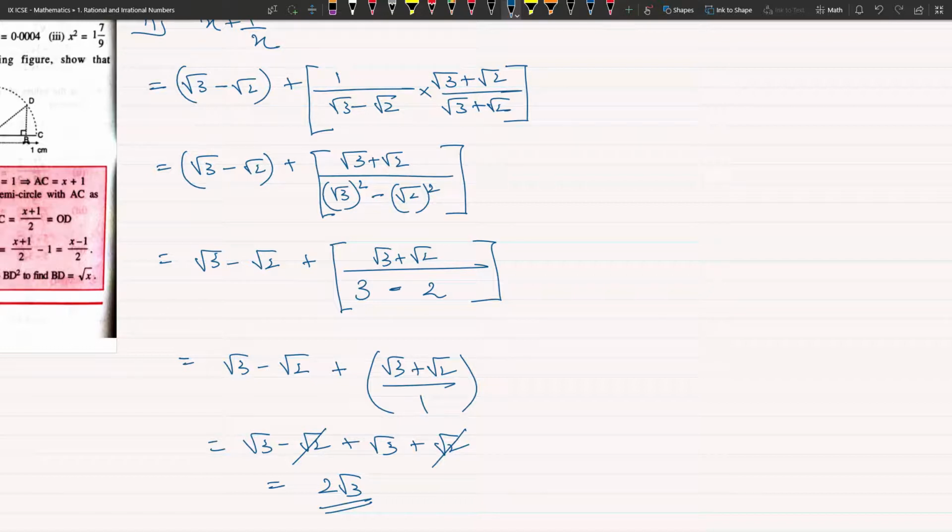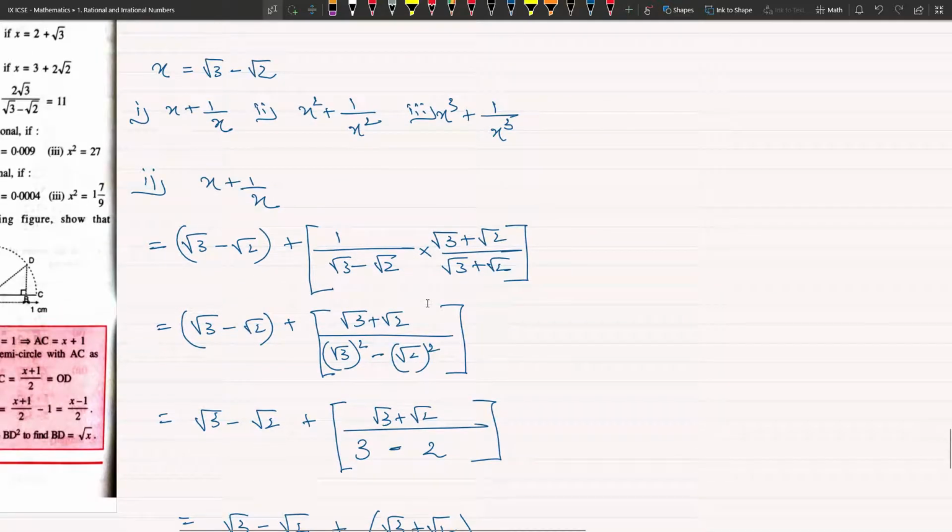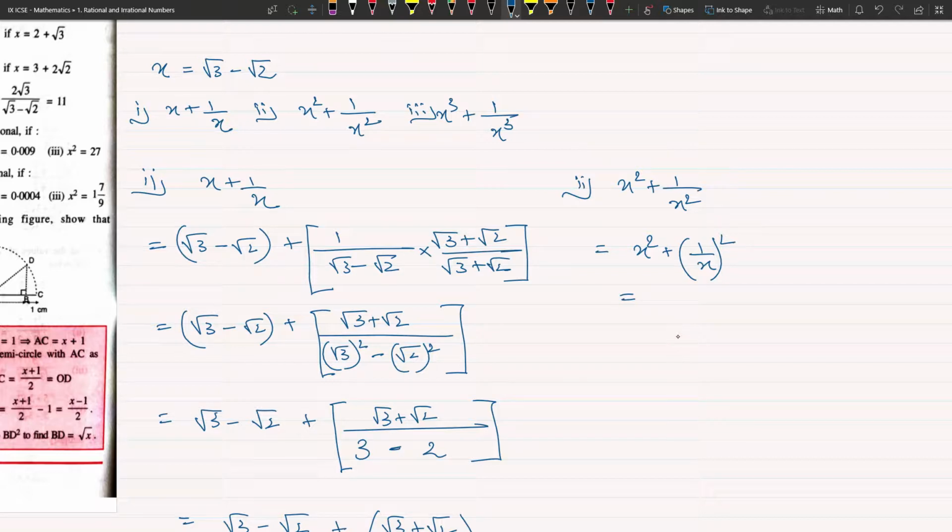Okay, great. So I think everyone has noted it down, x plus 1 by x. The second question is x square plus 1 by x square. Now remember, x square plus 1 by x square can be written as x plus 1 by x the whole square. Now I know what is x square. Oh wait, I will not do it like this, because I will use some identities here.